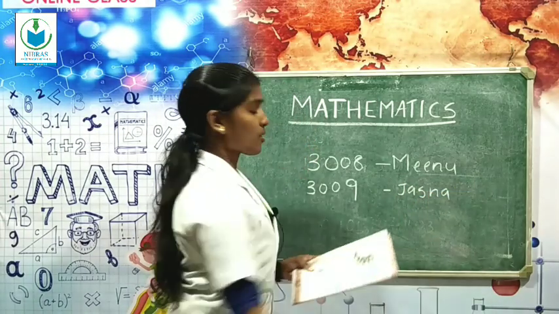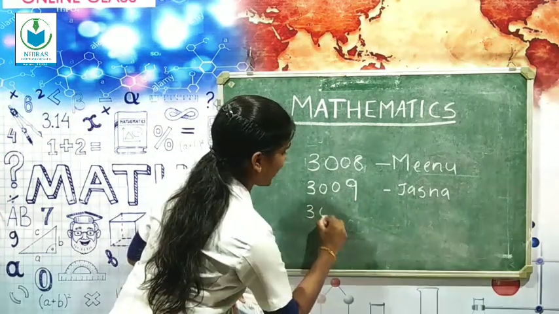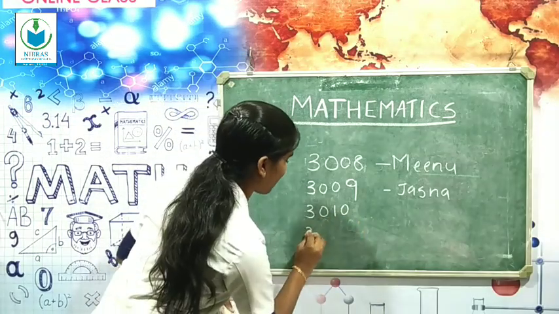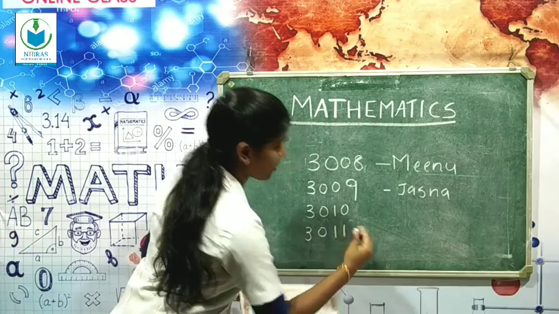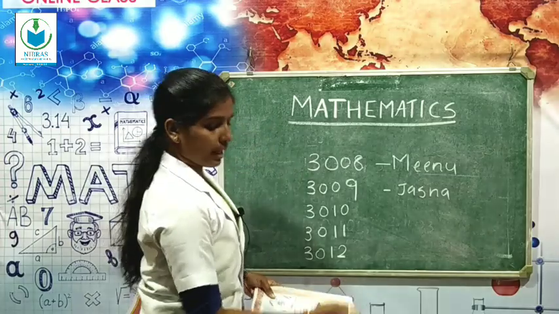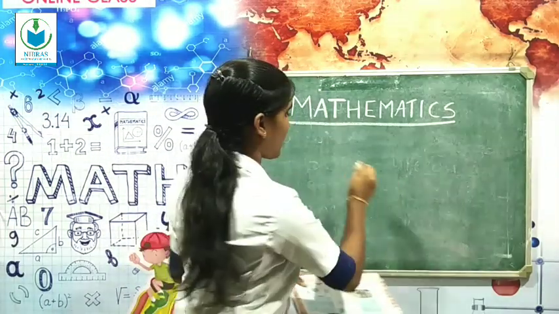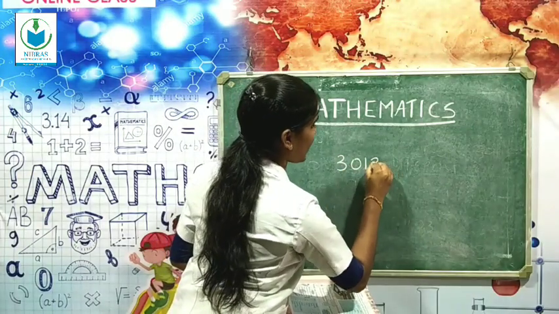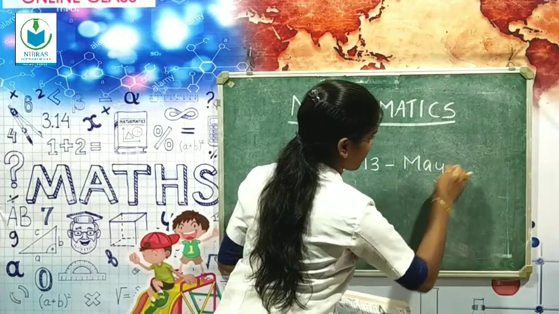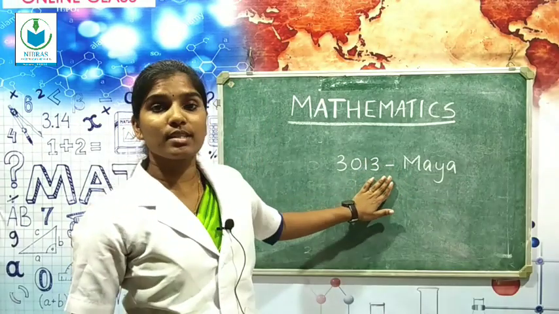Then after 3009, yes, 3010. Then 3011. Then 3012. The last one, after 3012, yes, 3013. So this is the last admission, Maya.